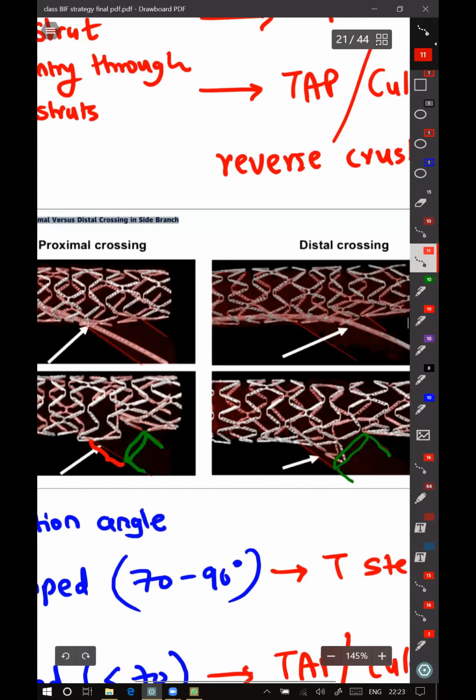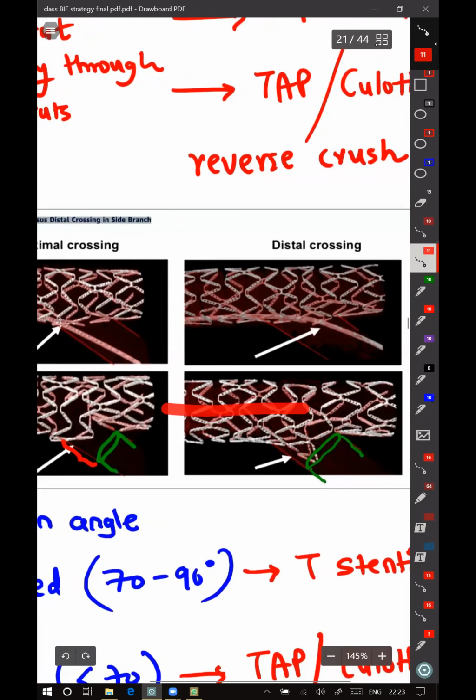The fundamental thing of bifurcation strategy is that you should not compromise the main branch flow. By doing anything to the side branch, if you are compromising the main branch, that adversely affects your long-term outcome. So your strategy should be to minimize manipulation of the main branch once you have stented it. Optimally, you should place a stent so that it is at the ostium of the side branch.